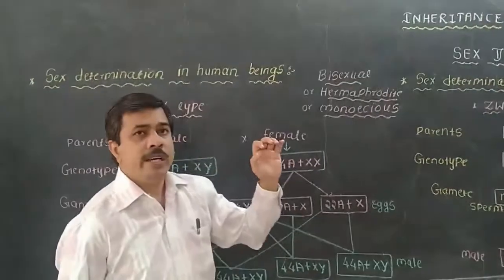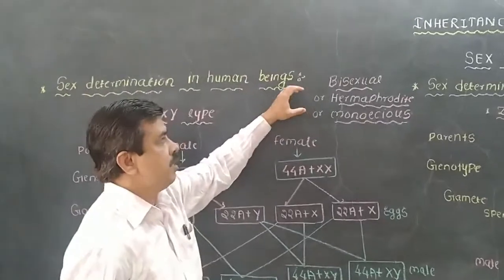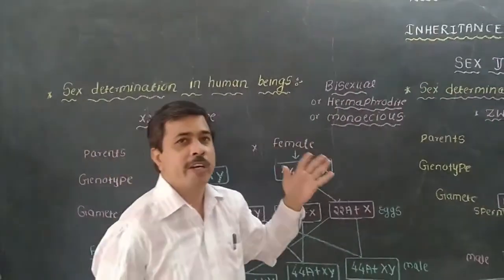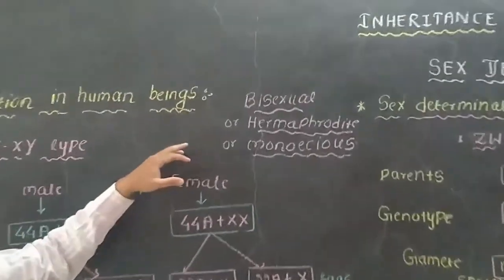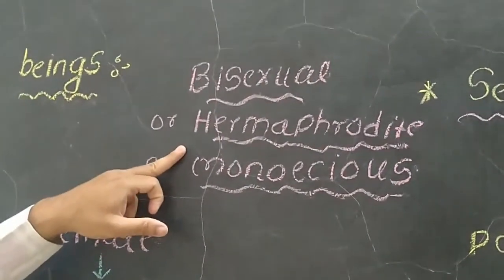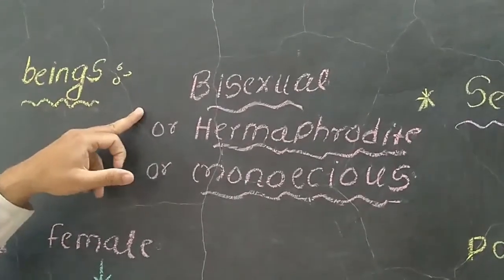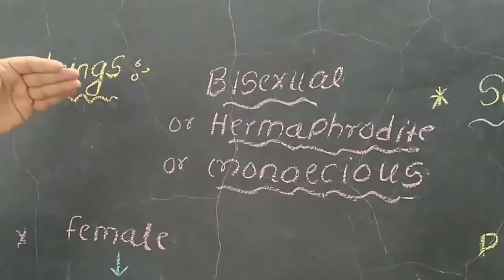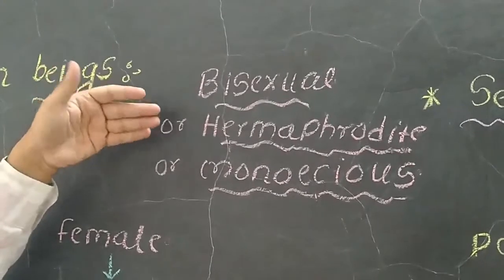Okay. Now, in some organisms the male and the female reproductive organs are present in the same organism. Such an organism is known as a hermaphrodite in the case of animals, and in the case of plants these are known as bisexual. In these plants both sexes, male and female sex organs, are present.